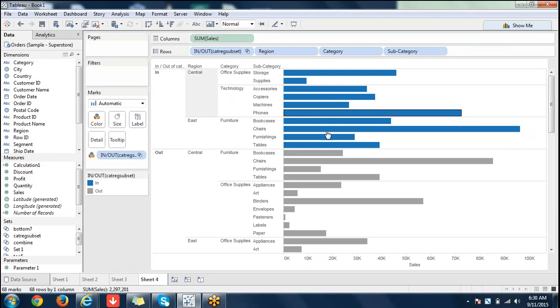And in sets, the option for a particular dimension is not there. By default, it's by all dimensions only.